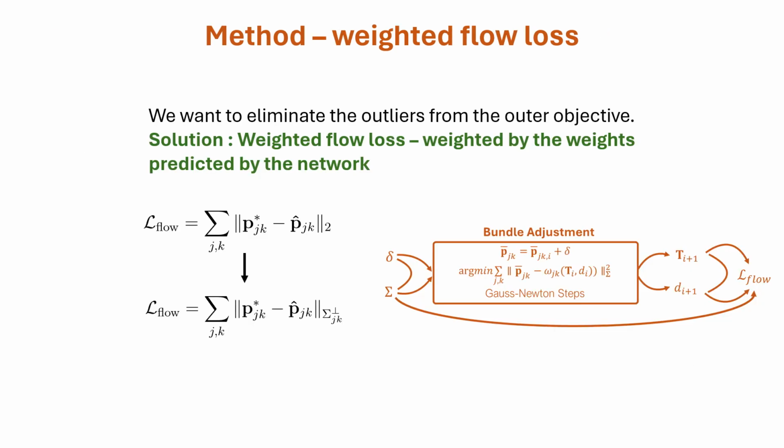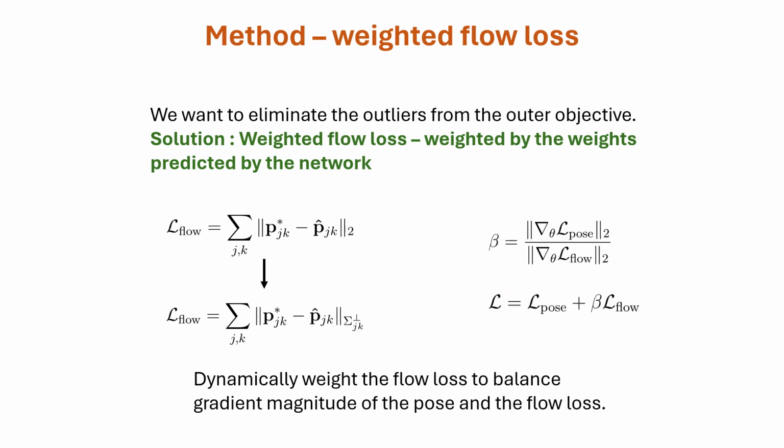In this work, we present a very simple solution to address this issue. We simply weigh the flow loss computed at the output of the layer with the corresponding confidences, sigma, spit out by the network. This allows the network to deprioritize noisy points, thereby significantly reducing the variance of the flow loss gradients. However, given the distribution of confidences could vary throughout training, it also helps to dynamically weigh the flow loss against the pose losses to balance the gradient contribution of the two terms.